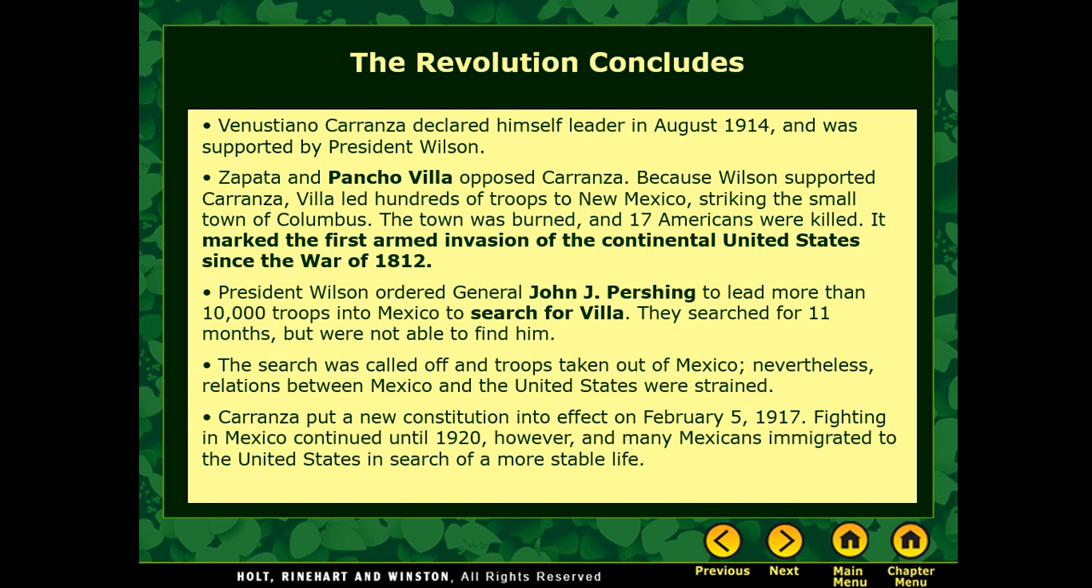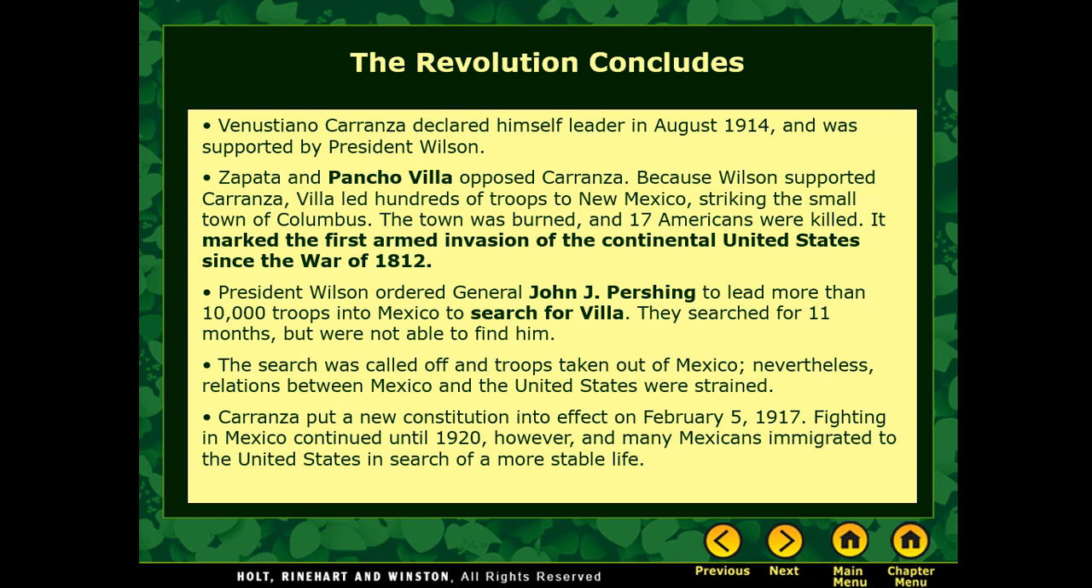He declares himself the leader in August of 1914. Now think about what else is going on in 1914. That's when World War I is also breaking out. So you've got Zapata who doesn't like him. You've got Pancho Villa who doesn't like him. The United States did like him, but of course Villa did not. And Villa wasn't happy with the U.S.'s support of him.